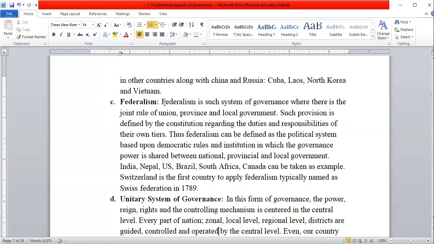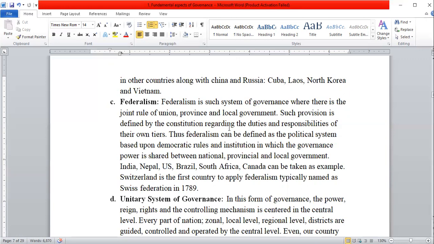So federalism is a system of governance where there is the joint rule of the union, that is federation, kendra, province, and local governments. These types of multi-level governments can be found in federalism. The country which is trying to practice federalism has to divide the country into different parts with different governments.